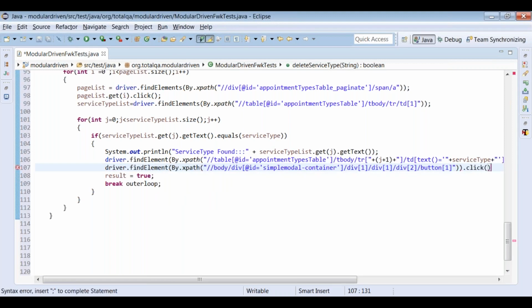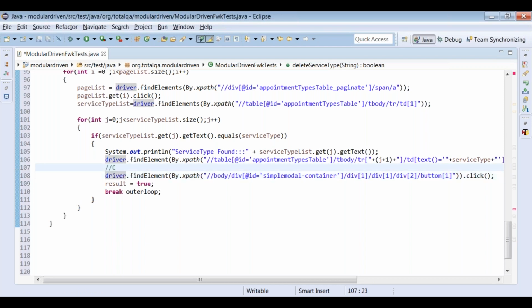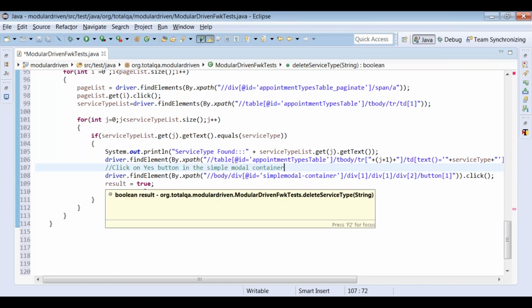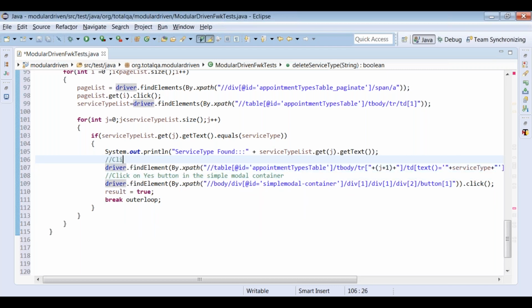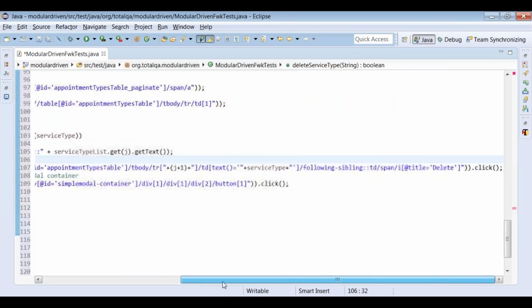Just take this into consideration and click on it. So what this XPath does, it will click on the Yes button to delete the service type. Click on the Yes button in the simple modal container. It's not an alert, it's a modal dialog box where we are able to click on Yes. Here it will click on the delete icon.